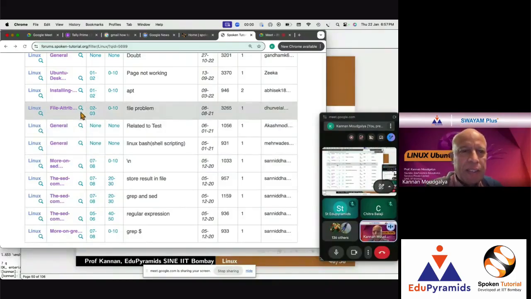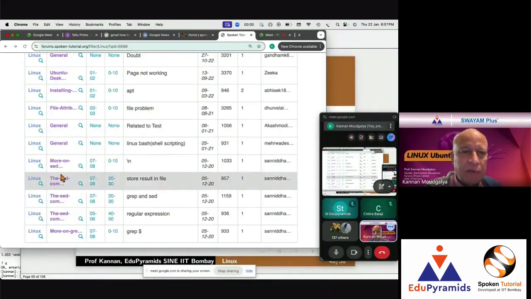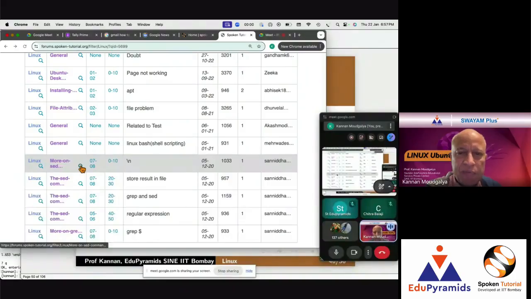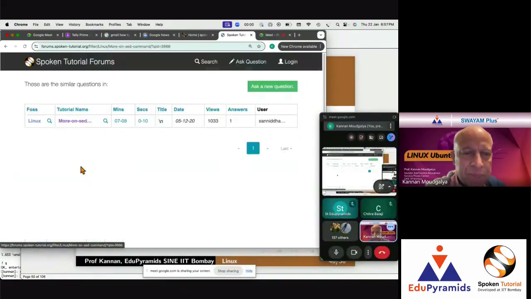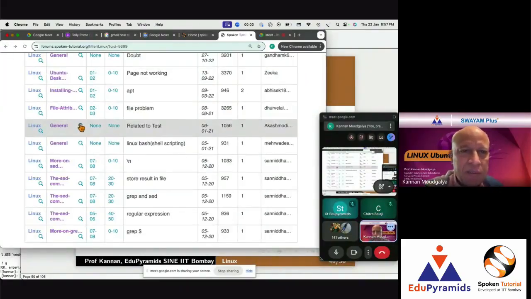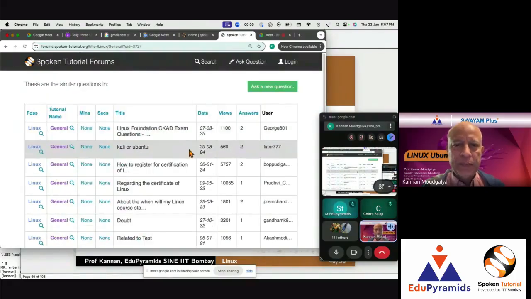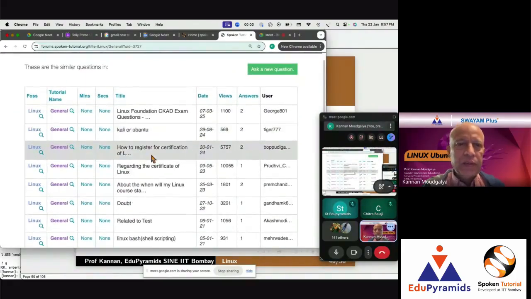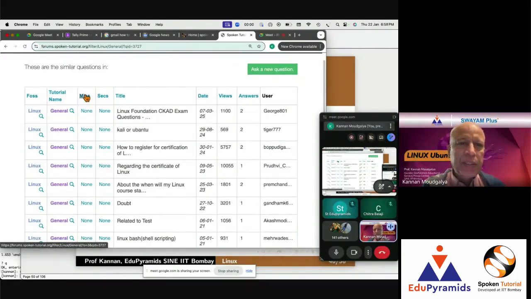Here I selected file attributes by selecting this. If I want more on sed command, I would click this, right? There is only one question on this. General, there are many. Once it is done, you can say minutes.